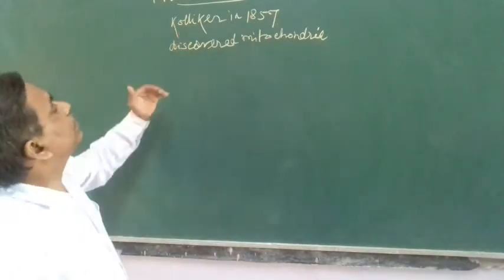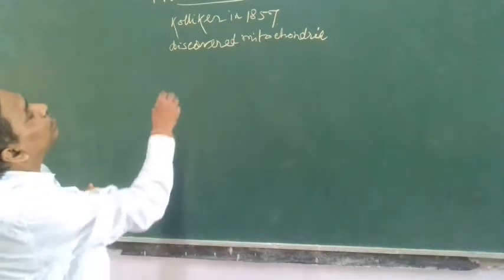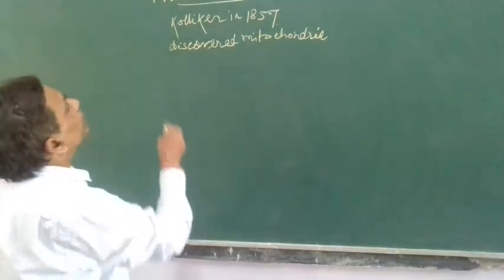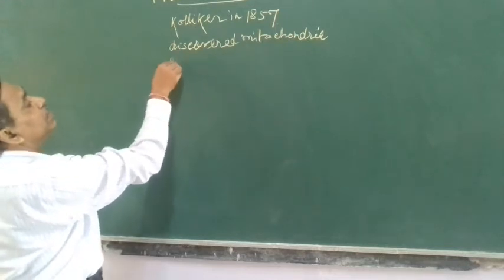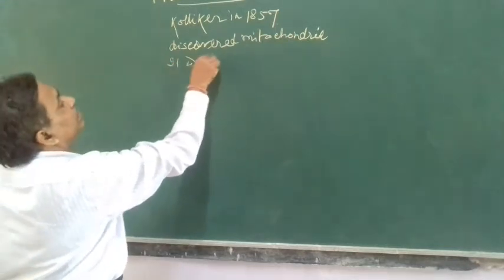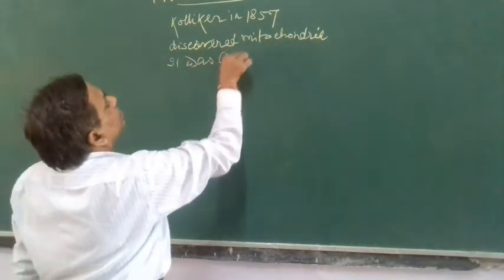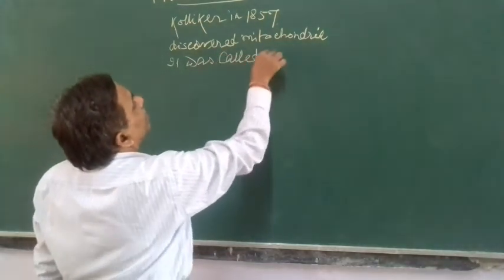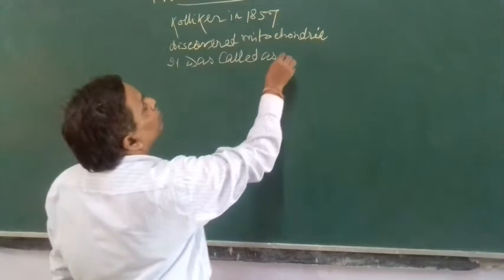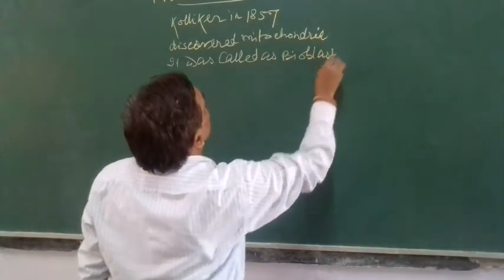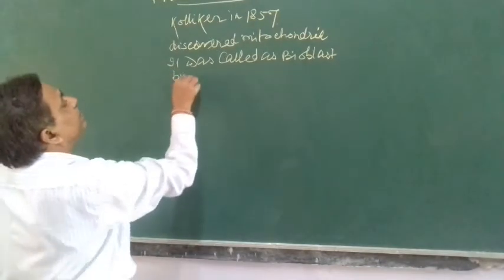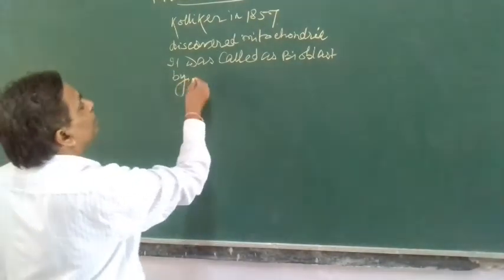Then later on, this mitochondria was called bioblast by Altman.